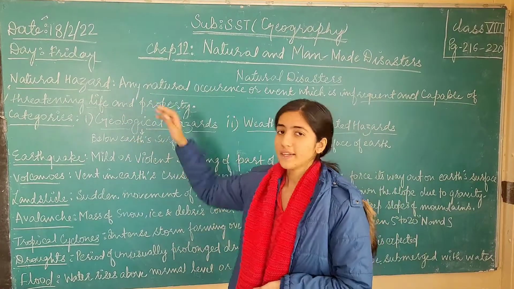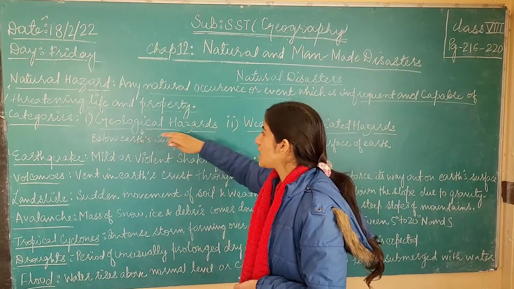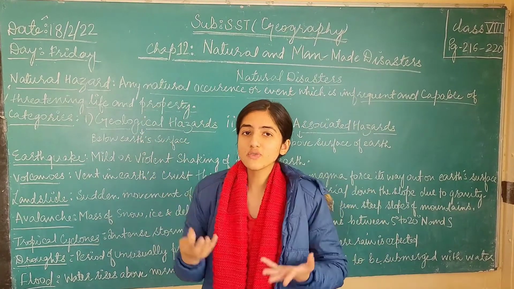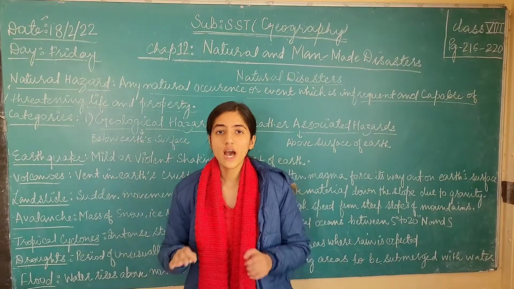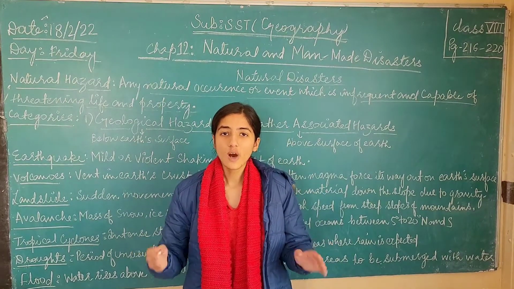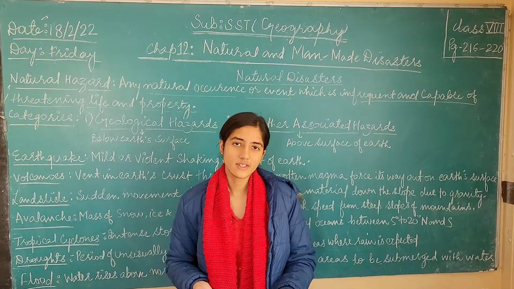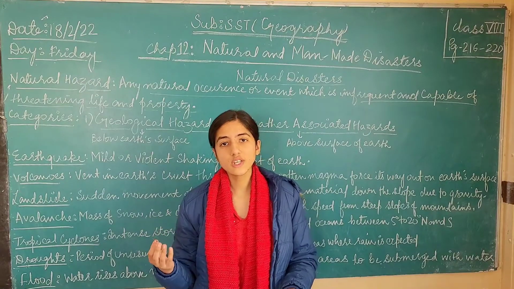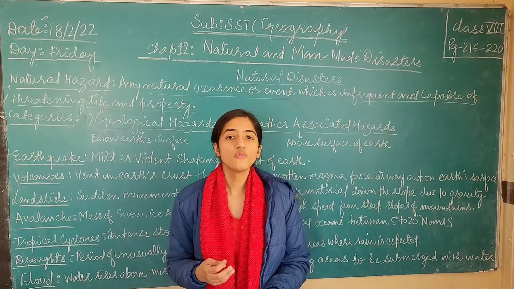Then let us understand what are the different types of natural hazards. The first one is a geological hazard. What is a geological hazard? It happens because of the forces which emerge from deep within the earth. The events which happen below the earth's surface cause geological hazards, such as the movement of tectonic plates.